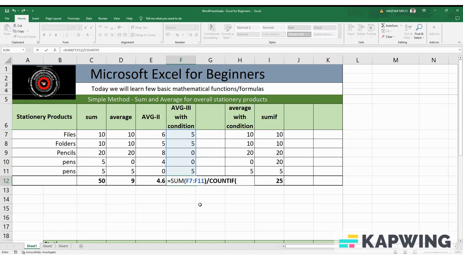Press tab key. It says select the range. We'll be using the same range as we used before. Before closing the bracket, just give a comma and your criteria which is greater than 0. Now close the bracket, press enter. Your result is correct, which is 15 over 3. That will be